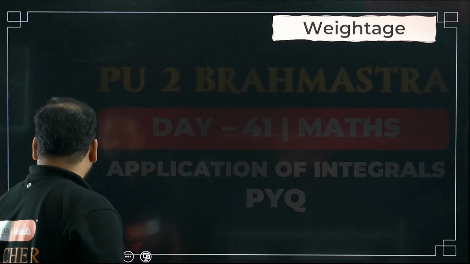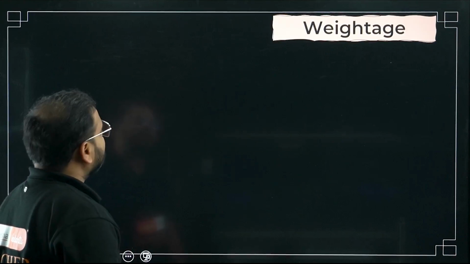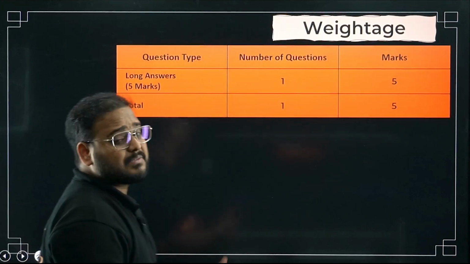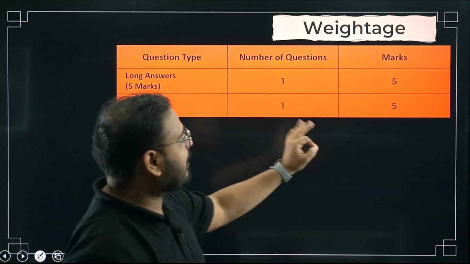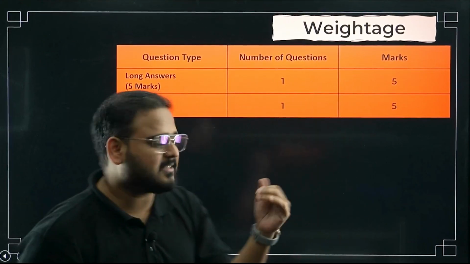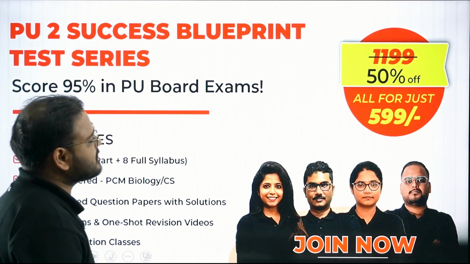So coming up first for you is your weightage. According to your latest blueprint, you have only one question given, 5 marker, that you have to solve to get 5 marks as it is. Very simple questions are there.